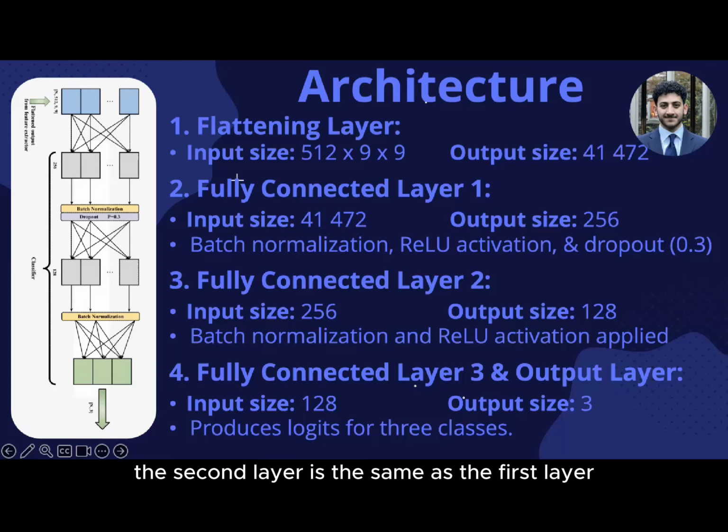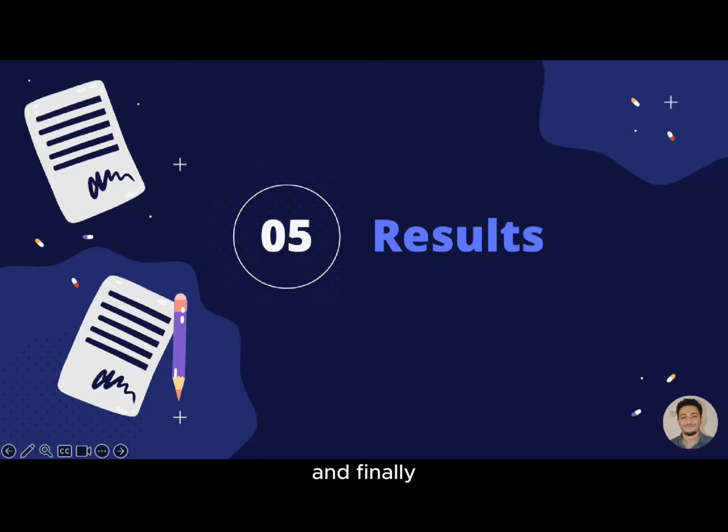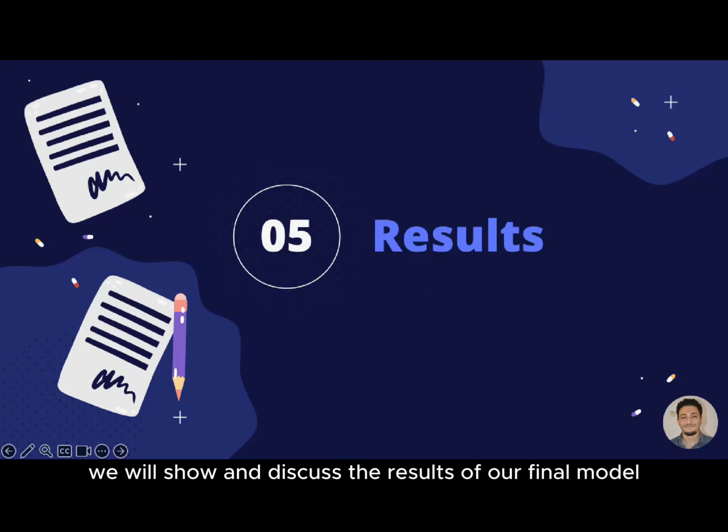The second layer is the same as the first layer, outputting 128 neurons, but without dropouts. And the final layer is also our output layer, where we produce three logits, one corresponding to each class that the model has predicted. And finally, we will show and discuss the results of our final model.